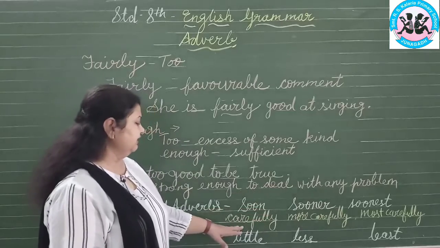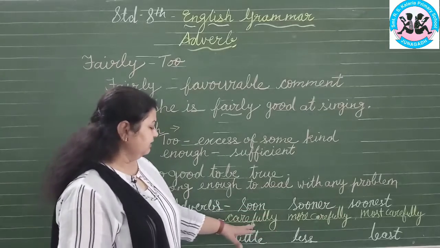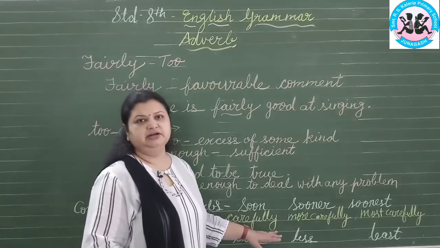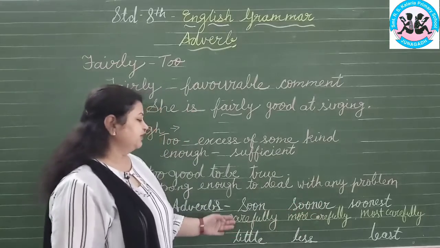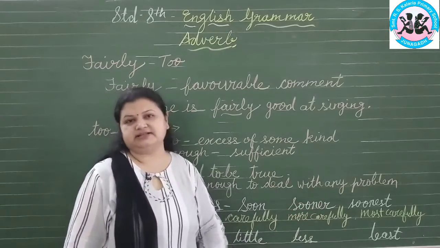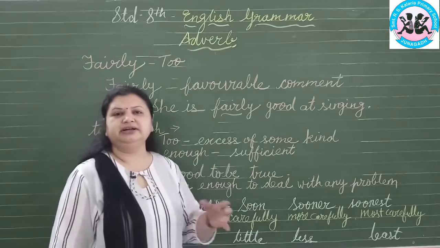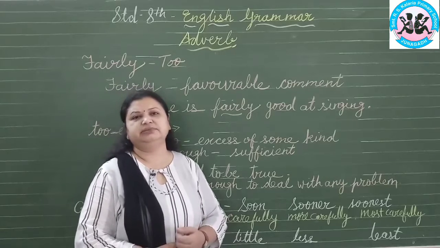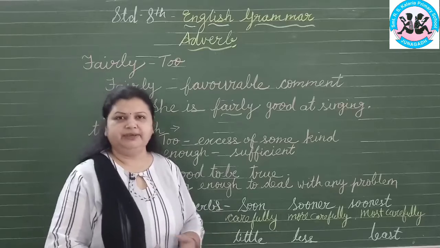Again you see that carefully has 3 syllables, care-ful-ly. These 3 syllables are in this word, so that time we use more and most. We cannot say carefuler and carefulest. This is the wrong way. So beautiful and interesting, these words have more than 2 syllables, so they take more and most in the comparative way.